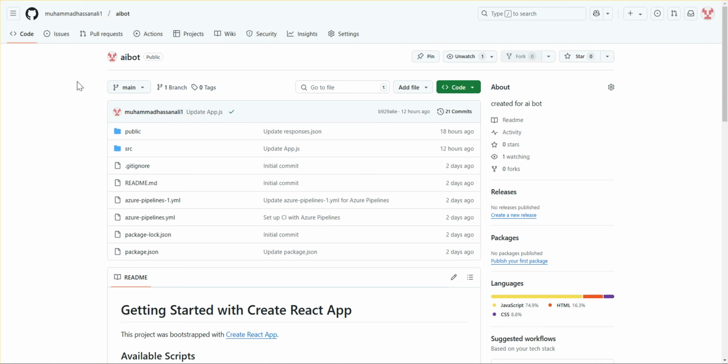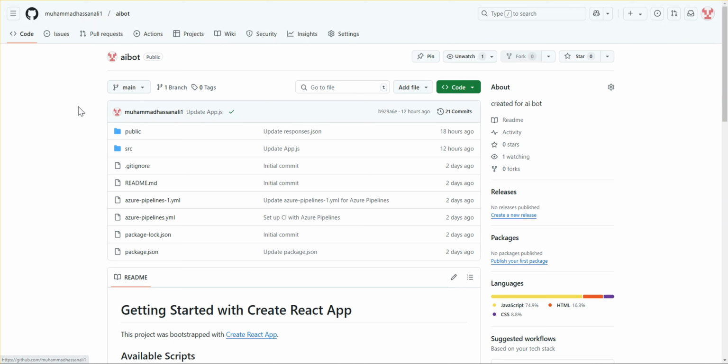It doesn't matter which web app. If your code is on Python, you have to deploy it on a Python web app. If your code is on Java, you have to deploy it on a Java web app. So you can see all of my code is on a React app, and I am going to deploy it on an Azure web app for React. We can't deploy it to the web app directly, so I will use a Microsoft DevOps pipeline here.